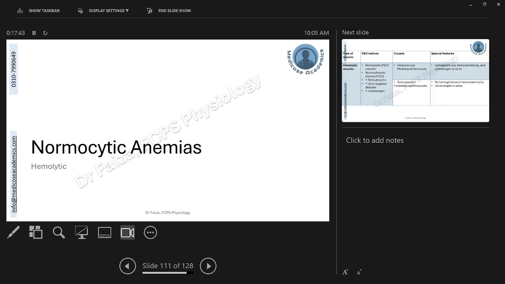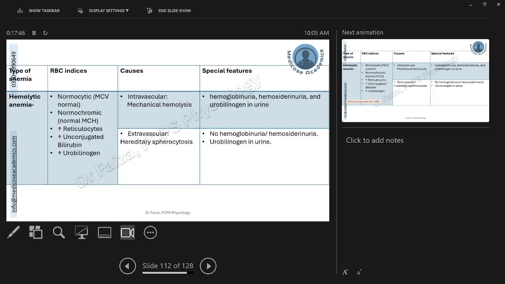Now, the normocytic anemias of hemolytic type, starting from the general presentation of the hemolytic anemias. These anemias are because of some reason which is causing excessive hemolysis of the RBCs. These RBCs were being produced from the bone marrow in the right amount, but there was some internal or external reason which was quickly destroying these RBCs, because of which the hemoglobin deficiency was manifested. Now, the RBCs which are being produced in the first hand by the bone marrow are having normal size and normal stain. So, the MCV and MCH are normal.